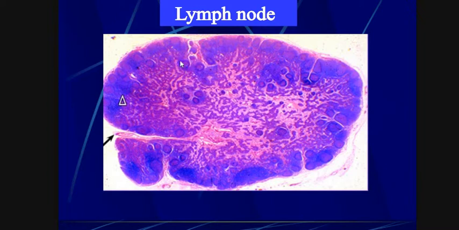Here we can see lymphatic cells and nodular structures. This is the medullary region and this is the outer cortex region of the lymph node. The medullary region is very scattered, but the cortical region is a very dense region of the lymph node.